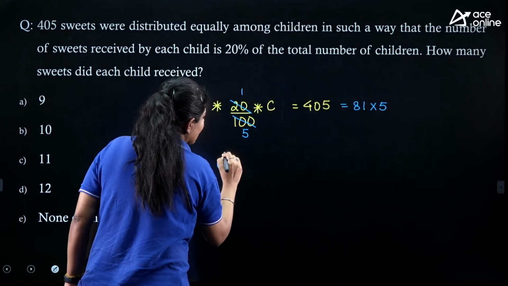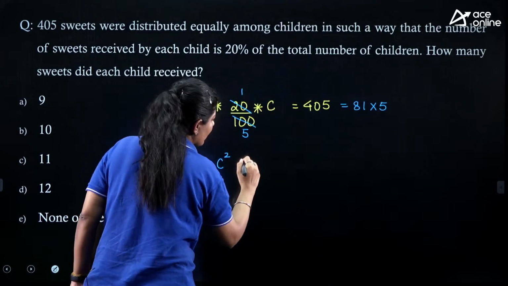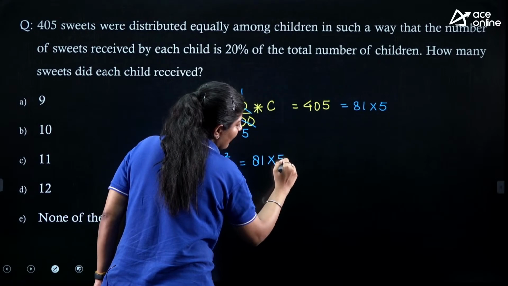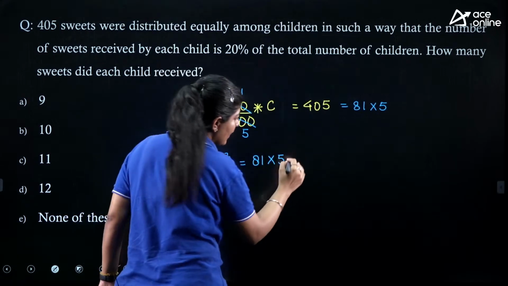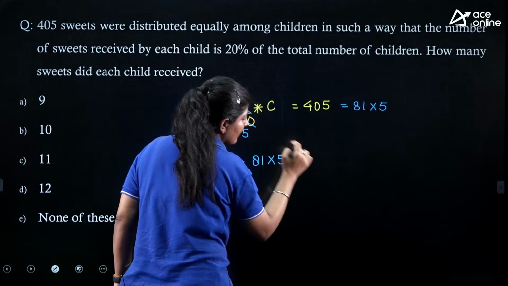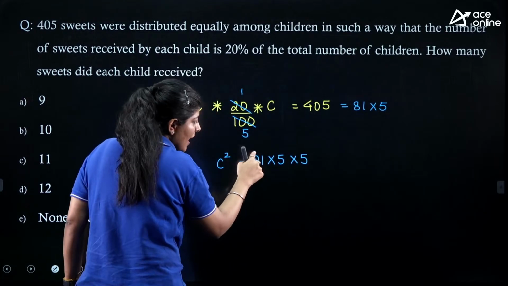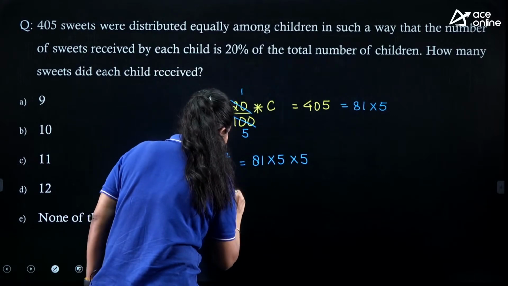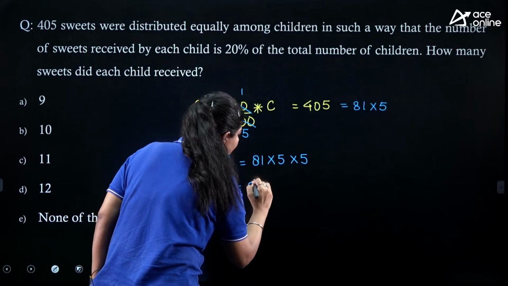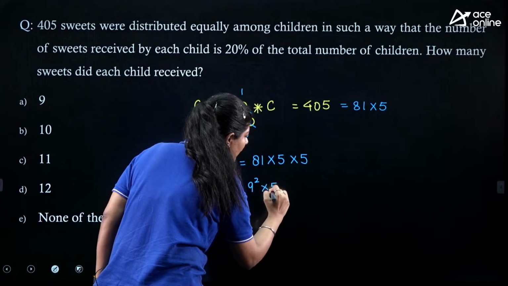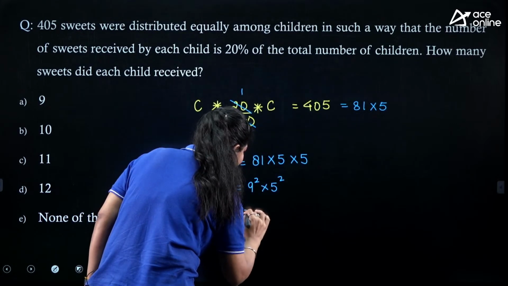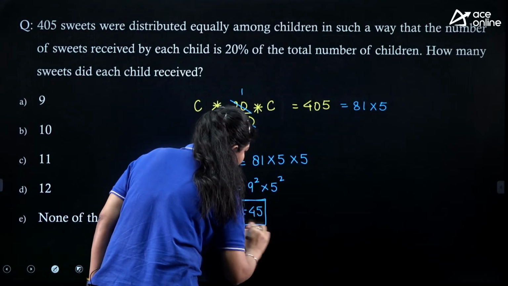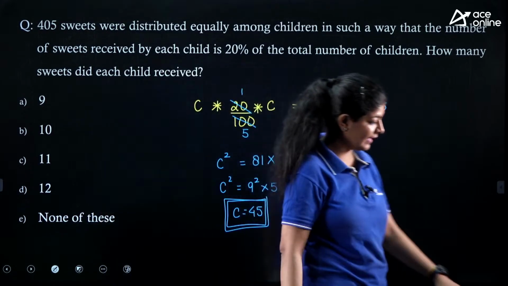Ultimately we are getting C squared, C into C squared, is 81 multiplied by 5, which is 405, multiplied by 5. Now you know that 81 is the square of 9, so we can write C squared as 9 squared into 5 squared. So the value of C that we are getting here is 45. So the number of children we have is 45, right?